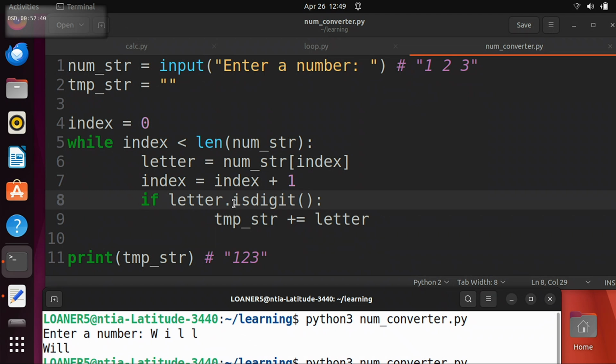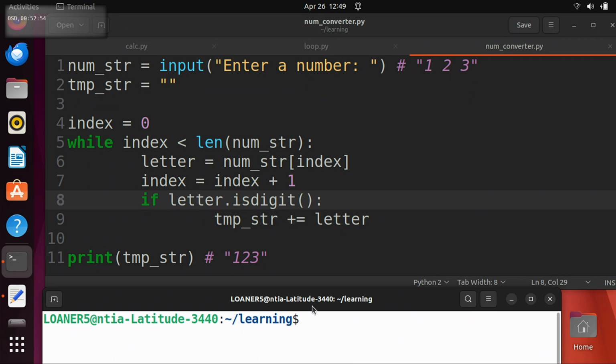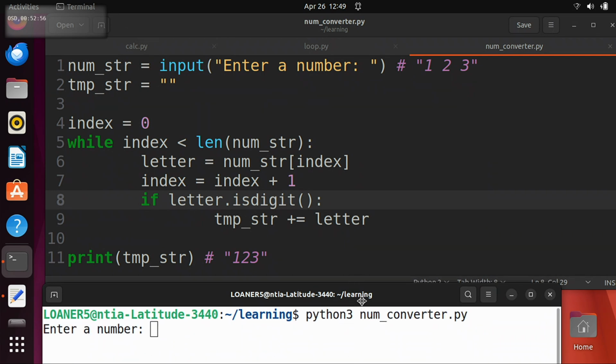And if it is a digit, here, do we want to say isDigit or do we want to say not isDigit? Which one do we want? isDigit. Good. So we can test this now. You tested it, yours works? Good. So let me test it here for everyone to see.